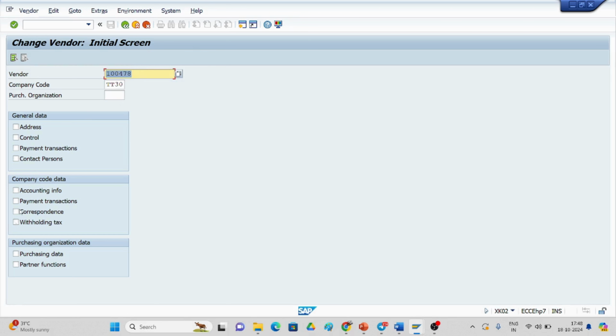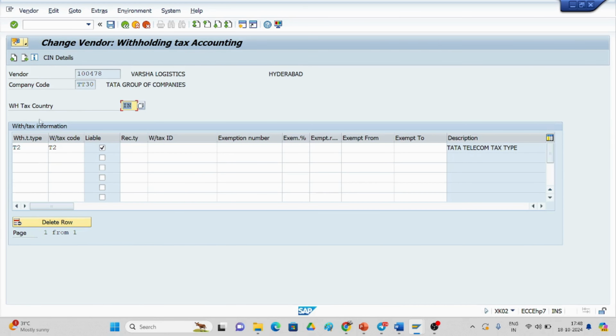I have created it. If you observe here, the vendor has general data, company code data, and purchasing data. General data is common. Company code data is at the company code level. Purchasing data is at the client level. These two are client level, and this is company code level. So withholding tax we have to extend for this vendor. Just click on it, and you have to specify T2, the tax type and tax code we have created. You should tick the mark over here, and you have to save it.